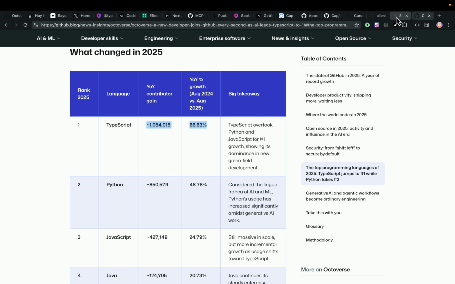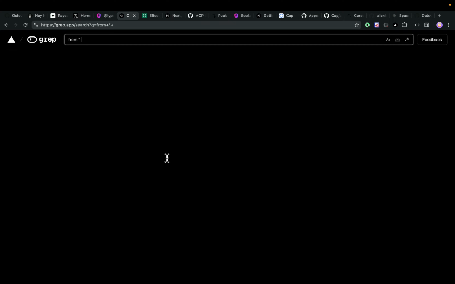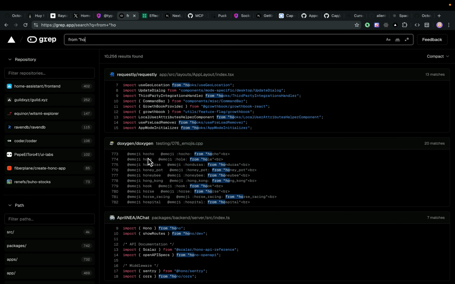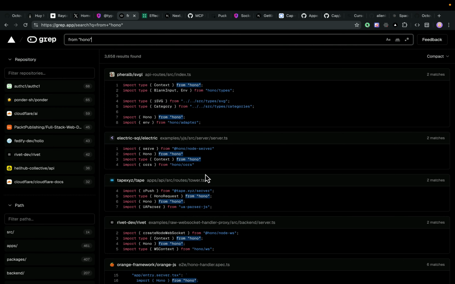Let's look at another one. For my MCP things, I use Grep.app to search. If I want to search for how an application or a library is working, I just come here and ask, hey, how do I actually use Hono.js?